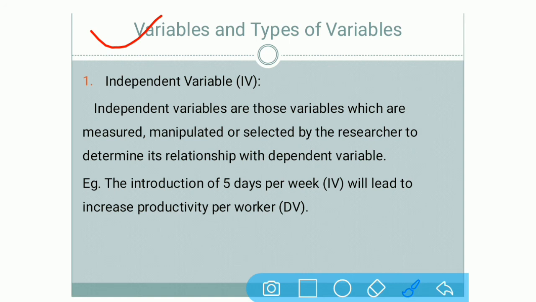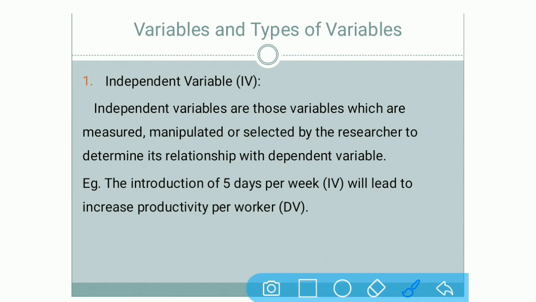We have already understood the meaning of variable in different terminologies, but repeating it again, a variable is a measurable characteristic that varies. It may change from group to group, from person to person, or even within one person over time. Actually, a variable is a symbol to which values can be assigned, which is changeable. In short, a variable is a characteristic which is changeable and to which you can assign values. Now, there are different types of variable given in our syllabus. There are 5 types of variable.